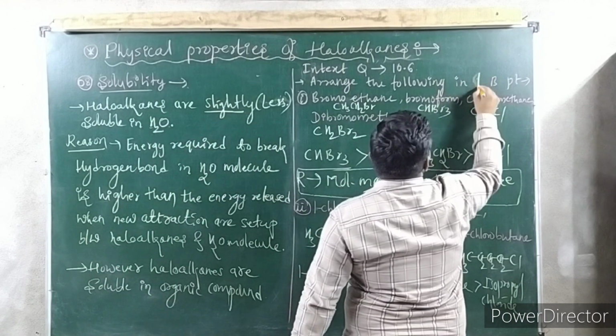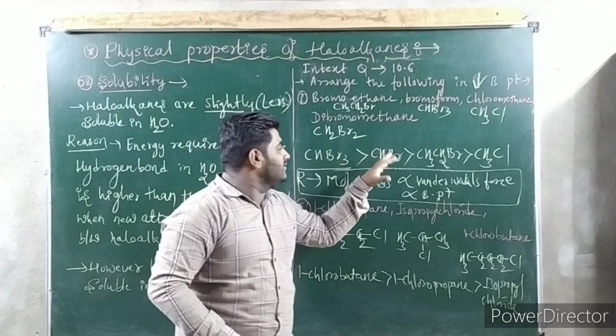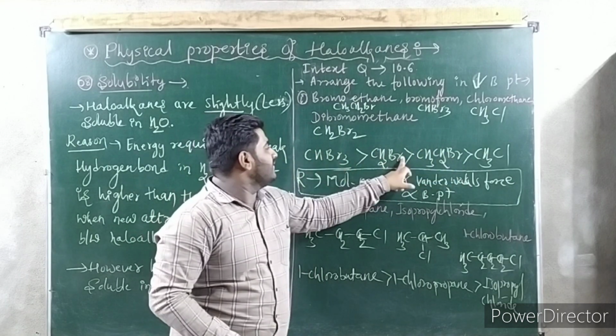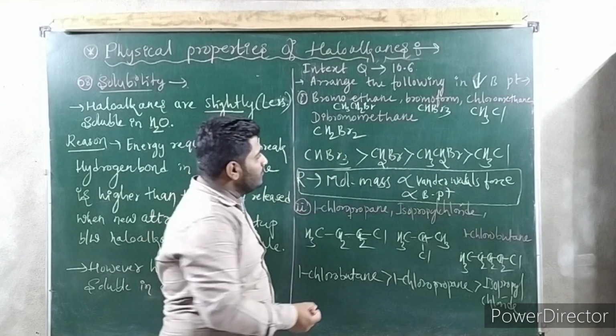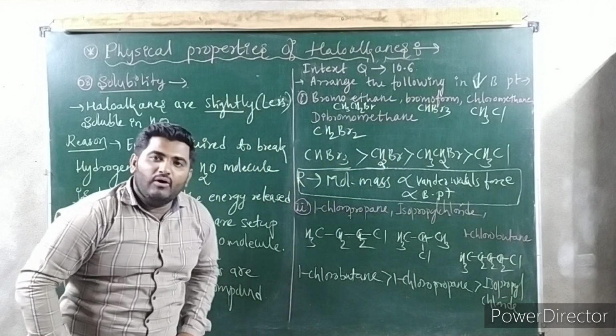Sorry, we have written decreasing order. If you want increasing order, just write in the reverse direction. First you write CH3Cl, then CH2, this one, then this one, like this. You have to go. Getting? I hope you are getting.